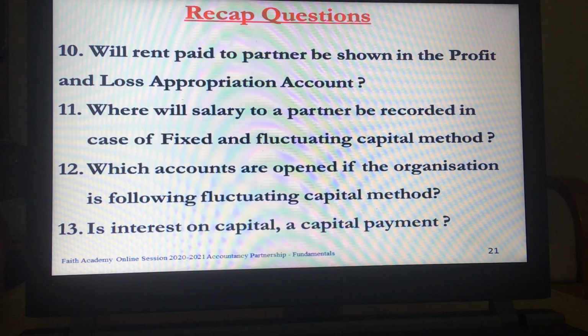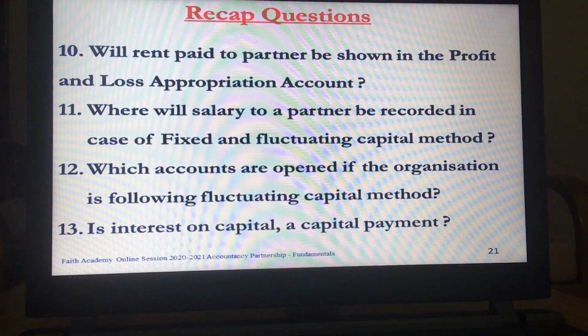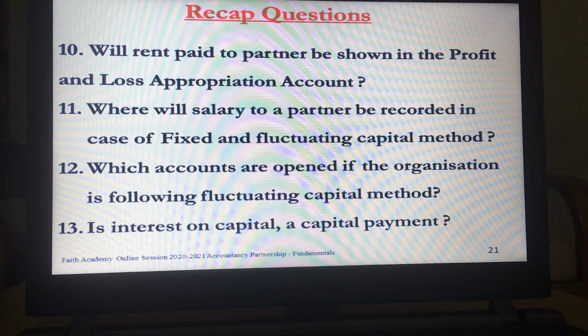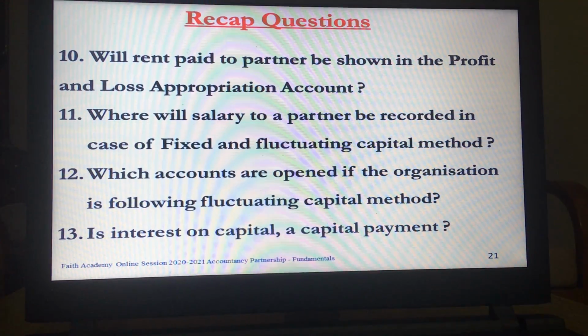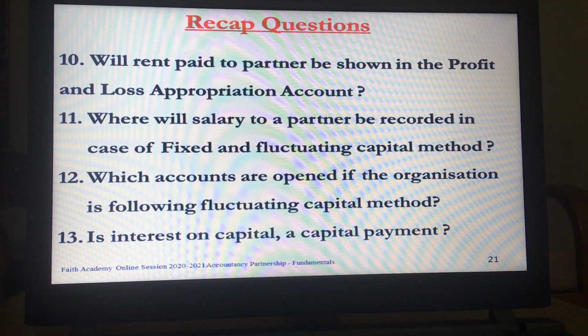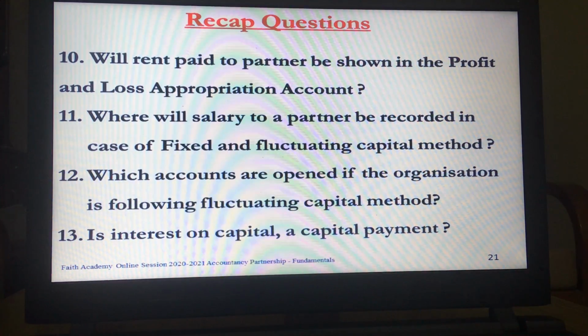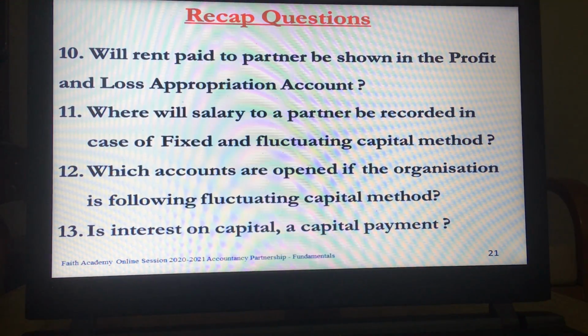Debit is given in case of capital account, which is maintained in fluctuating capital account method when drawings against capital is made, drawings against profit is made, when interest on drawings is supposed to be paid by the partner to the firm, or when we transfer share of loss from profit and loss appropriation account for the partner.